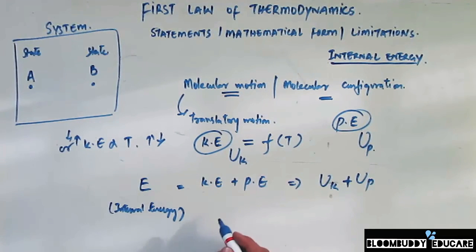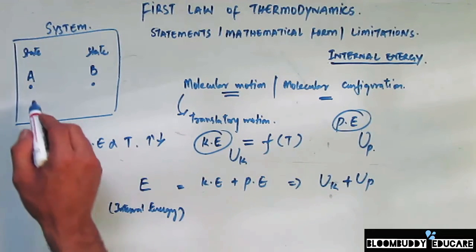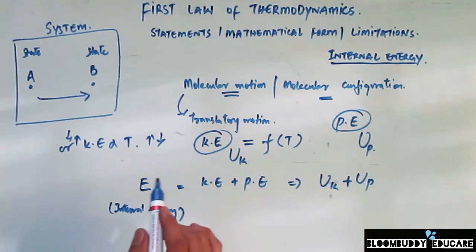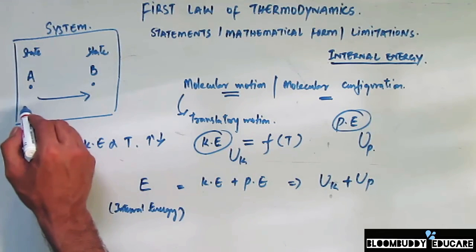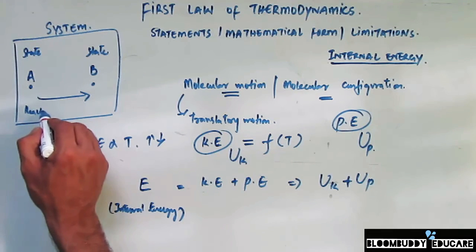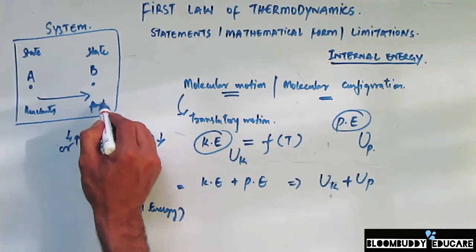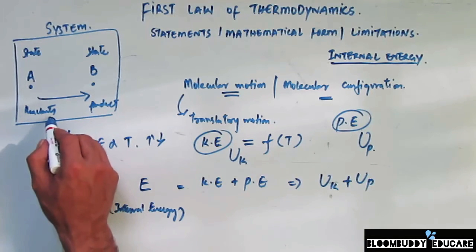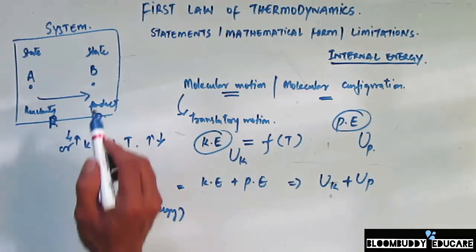Now if we try to look at the change in the internal energy that happens from state A to state B, for example, or from the reactants to the product side also. So we can represent it by P, the reactants by R and the products by P.